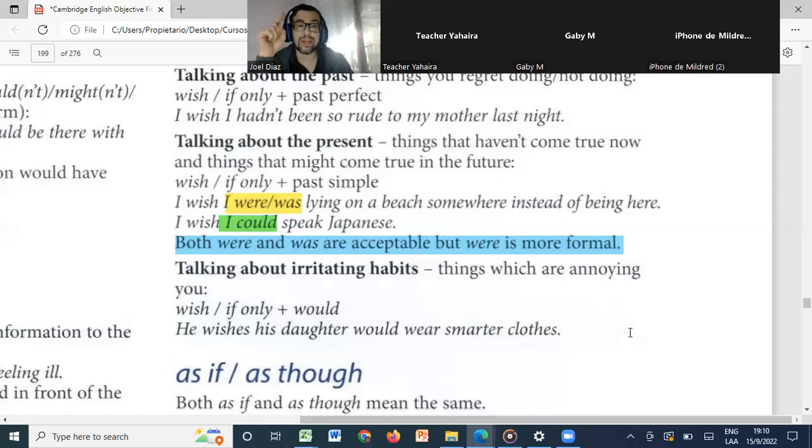For example, he wishes his daughter would wear smarter clothes. So that's something that is irritating you. You can say, I wish my son would clean his bathroom. It's a bad habit that he has, that he doesn't clean his room, and that's a desire that you have, and that means that you are annoyed by his dirty bedroom, right?